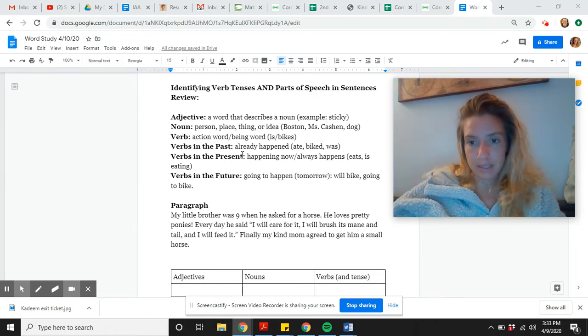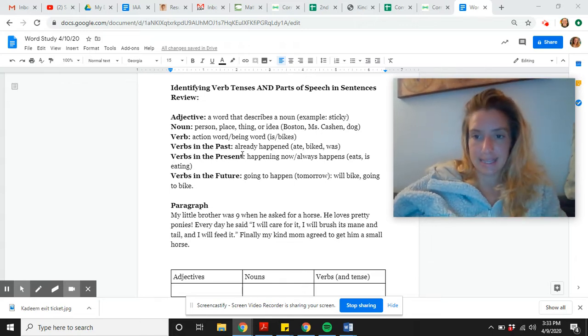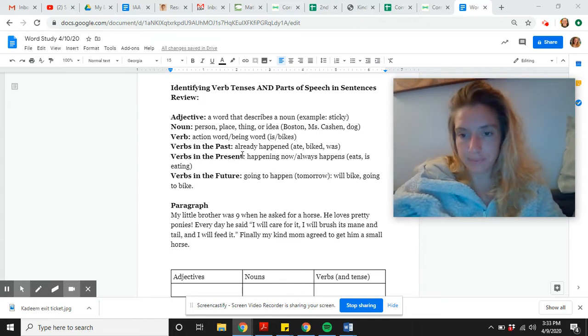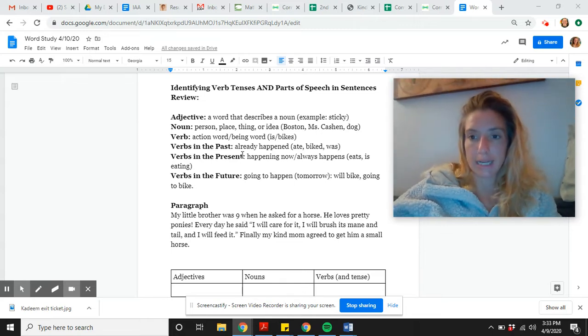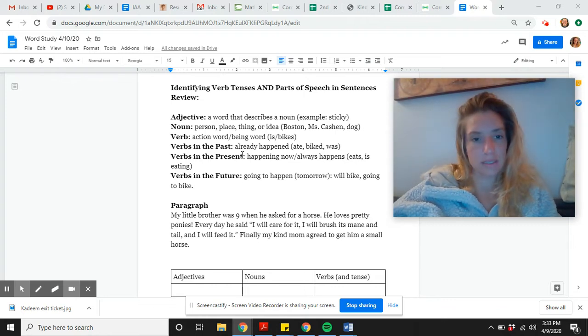A noun is a person, place, thing, or idea. Some different examples are Boston, Miss Cashin, and a dog. Take a second to think, see if you can think of one more noun. A verb is an action or a being verb, a being word like is or bikes. Can you think of another verb in your brain? Could be checks, could be runs, could be drinks.